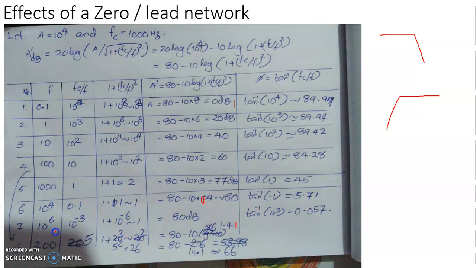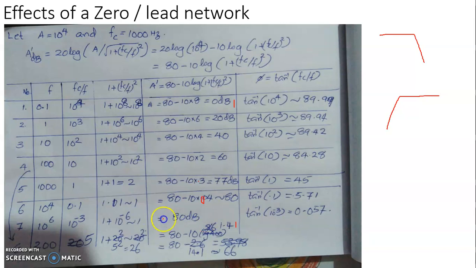If we increase the frequency further to 10^5 or 10^6 or 10^8, whatever it is, the effect is the same. Ideally, practically, when the frequency becomes very large there are other effects, so the gain may sometimes decrease. But ideally, when it becomes 10^6, fc by f is 10^-3. 1 plus fc by f whole square is 1 plus 10^-6, that is 1.000001, which is approximately 1, not approximately, which is exactly 1. Then the gain is 80 decibel again.